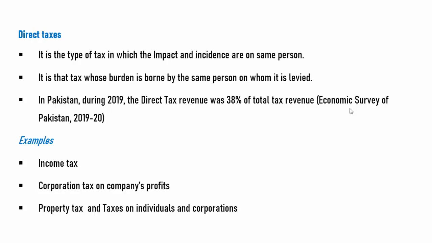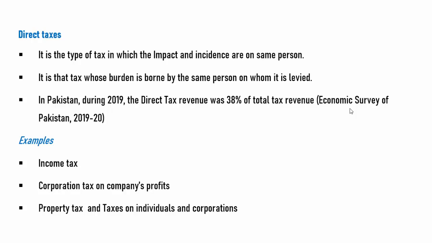Similarly, corporation tax on companies' profits is another type of tax which can be called a direct tax. Similarly, property tax and taxes on individuals and corporations are under this category.